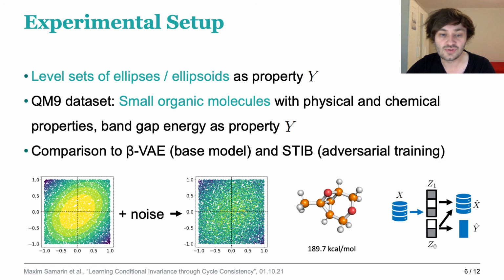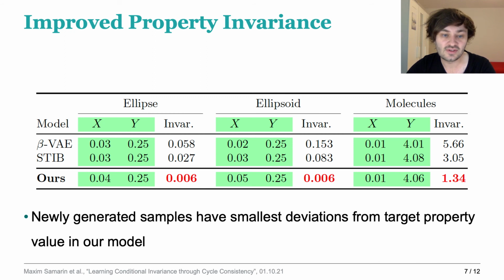We compare our approach to the beta VAE model, which can be viewed as our base model with an added decoder branch and a split latent space, and the STIP, which enforces conditional invariance through adversarial training. We train all of these networks to attain similar reconstruction and prediction errors for x and y, but newly generated samples have the smallest deviation from the target property value only in our model.